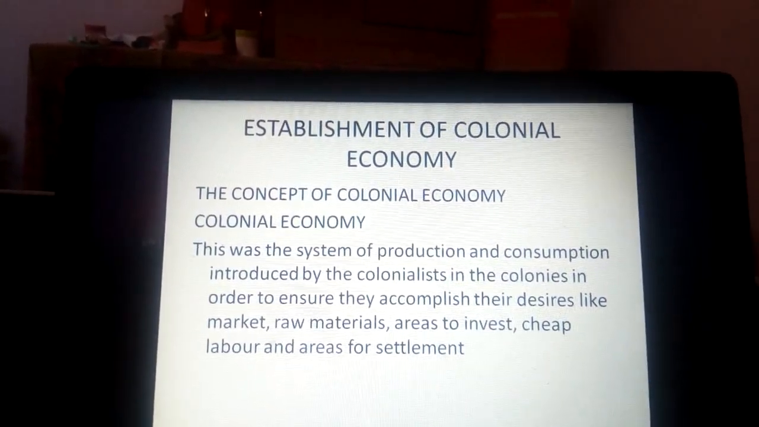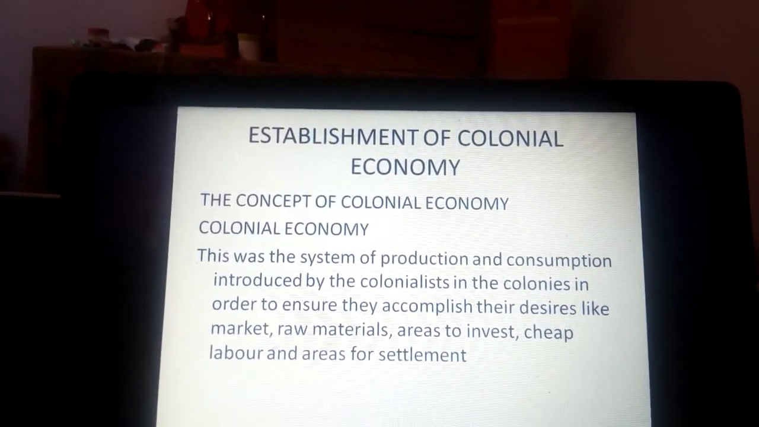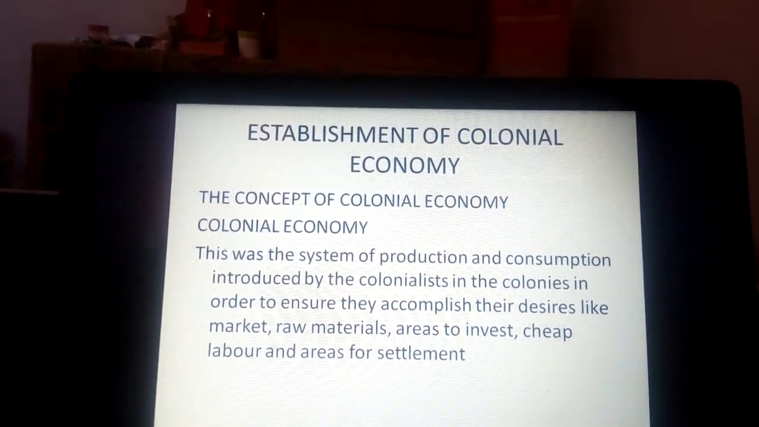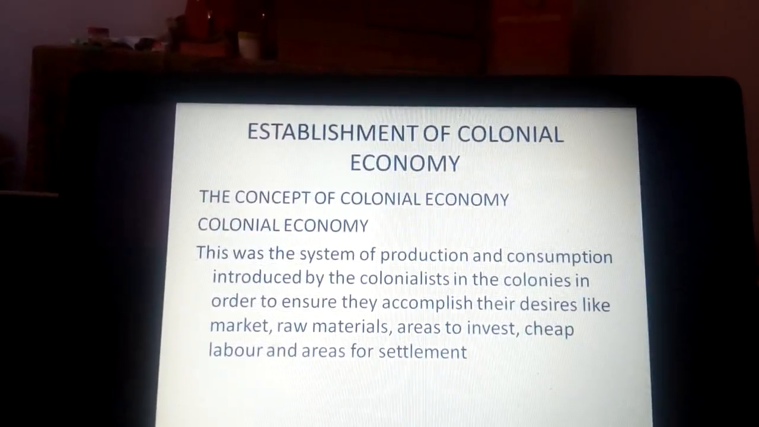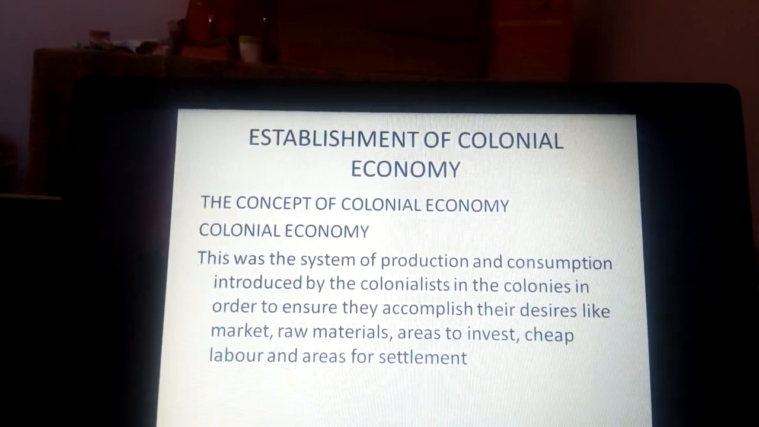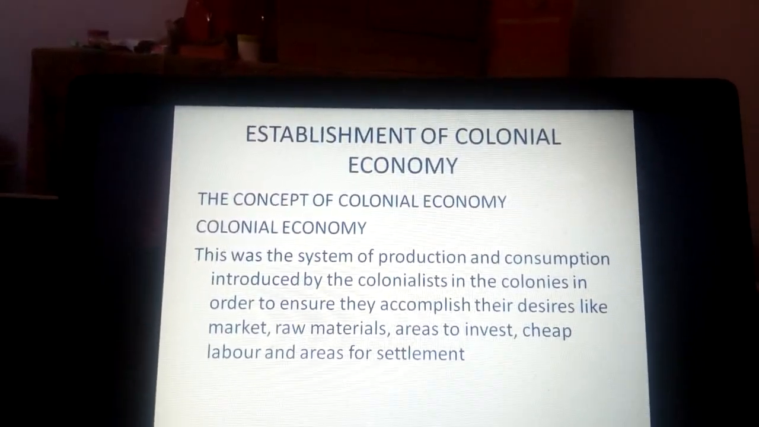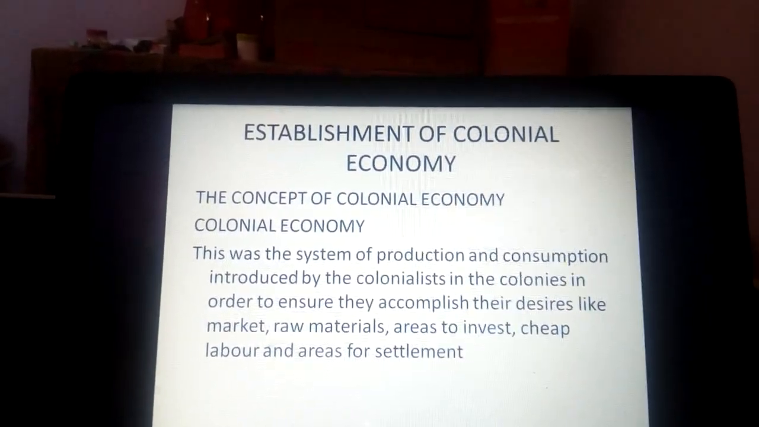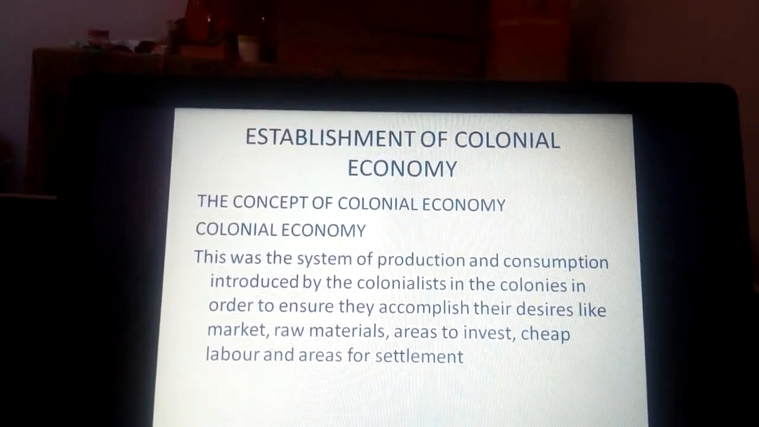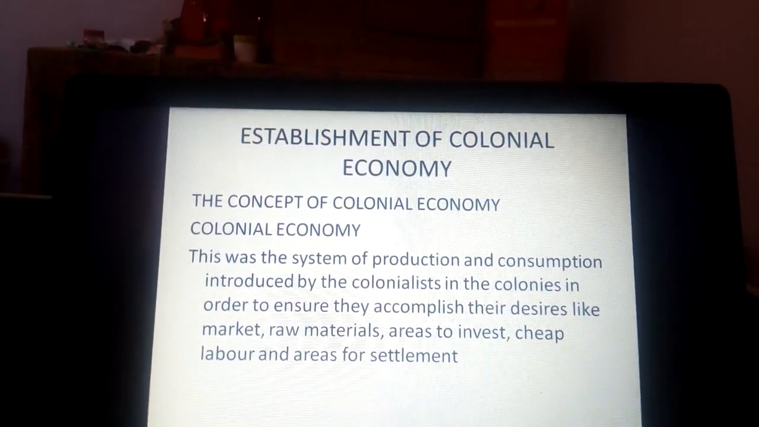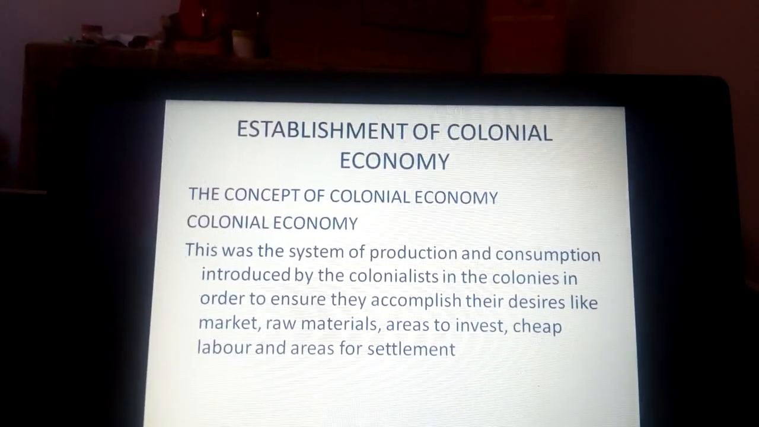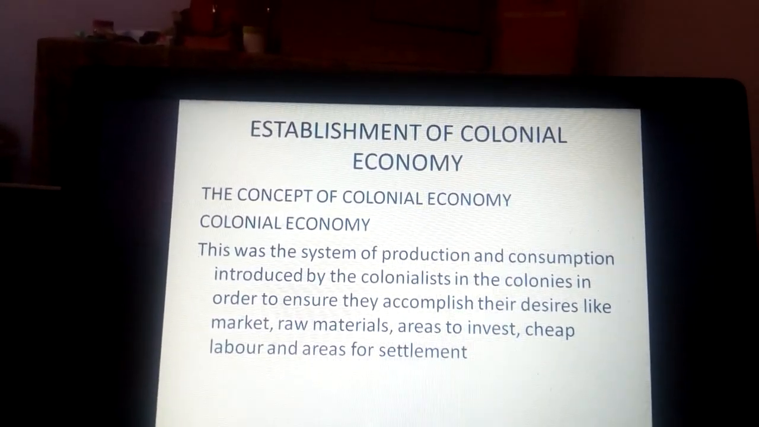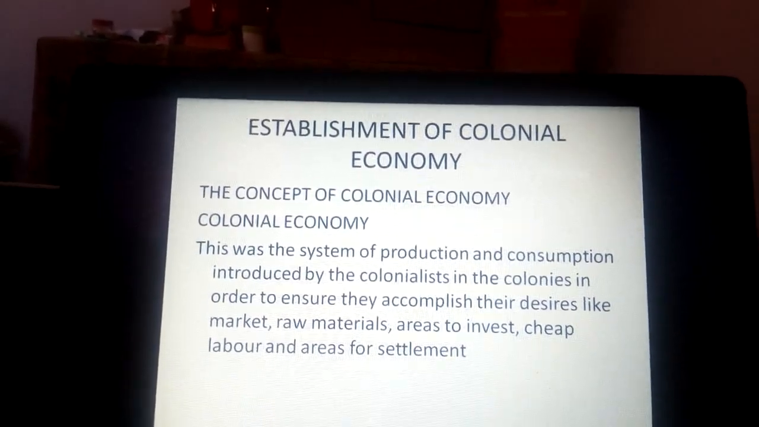Here we mean colonial economy was the system of production and consumption established by the colonialists in order to accomplish their goals, their desires. And among the desires, we include the need of market, need of raw materials, areas for investment, the need of cheap labor, and the need of areas for settlement, from which they wanted to save their surplus population from Europe. This is what we mean when we are speaking of the colonial economy.